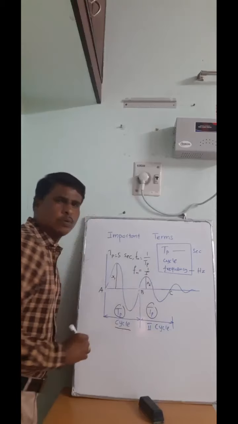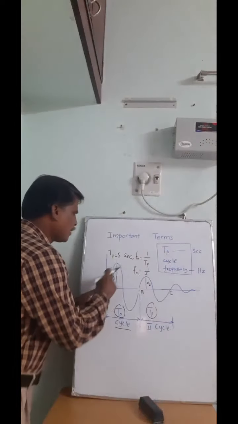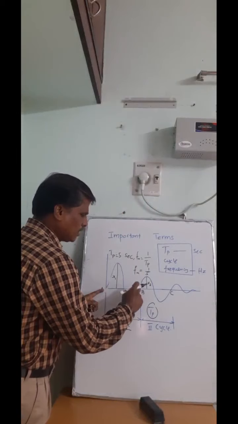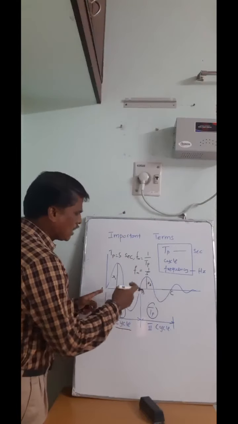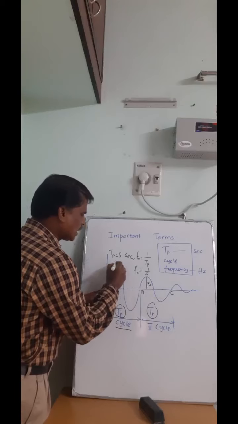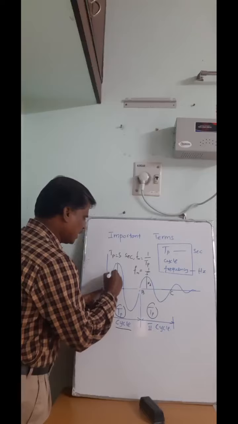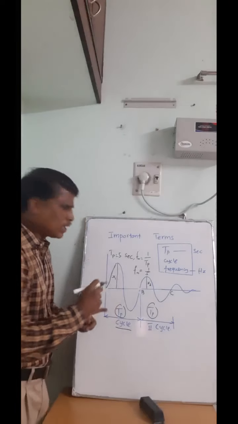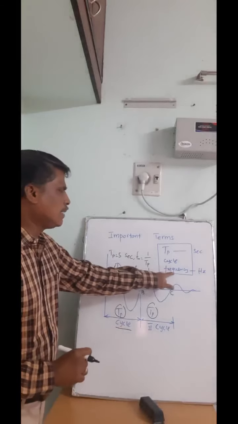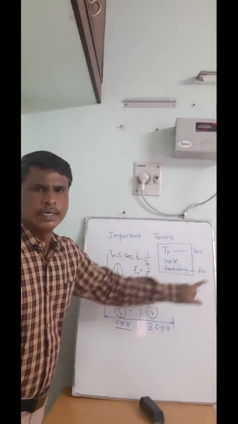If it takes 5 seconds to move up to here and back, roughly 2.5 seconds to go up to here, then what is completed in 1 second is this portion. The cycle completed in 1 second is referred to as the frequency, and the unit of frequency is hertz.